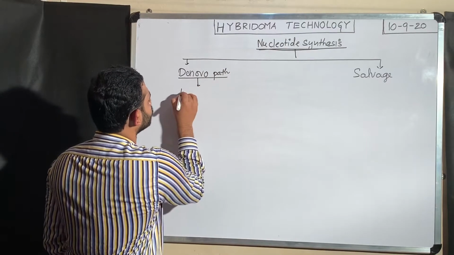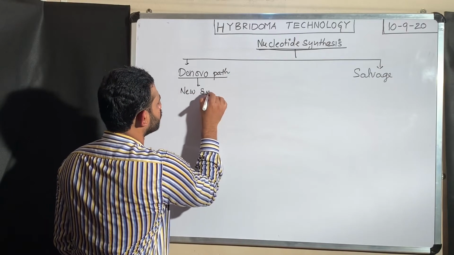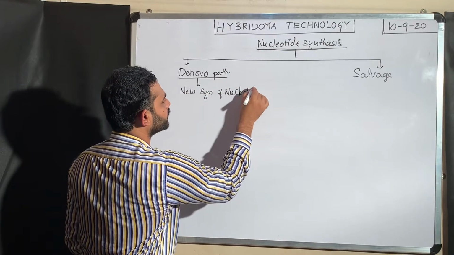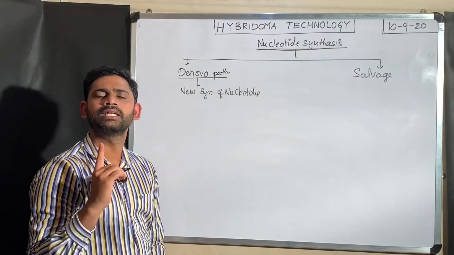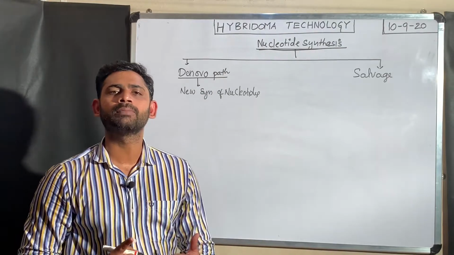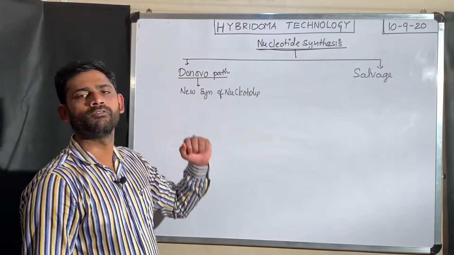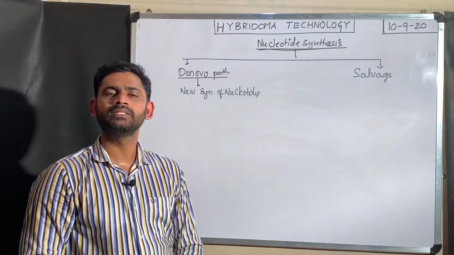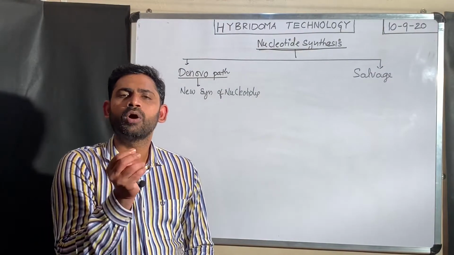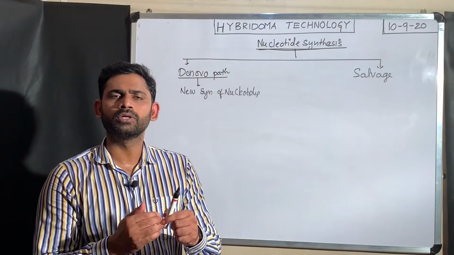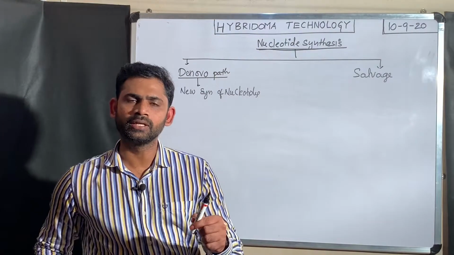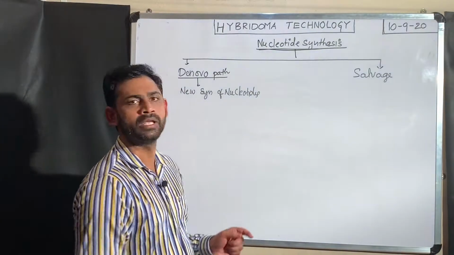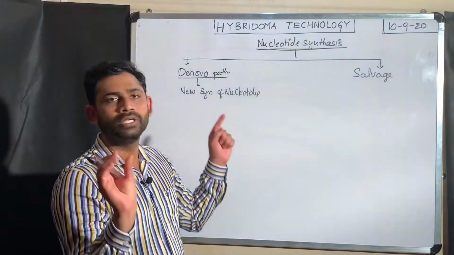It involves new synthesis of nucleotides. There is a clear difference between the de novo pathway and the salvage pathway that I will tell you. First, the de novo pathway involves new synthesis of nucleotides. That means this nucleotide synthesis starts with small molecules. These small molecules pass through different metabolic reactions, resulting in the formation of final nucleotides. For understanding this, briefly I will tell you what this de novo pathway is.